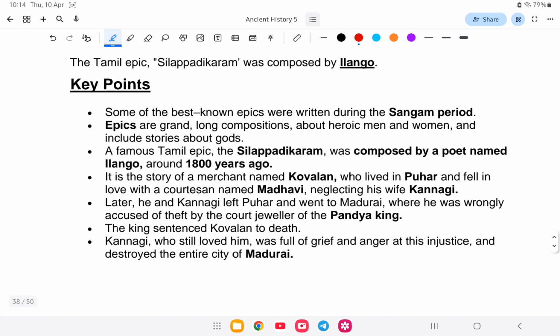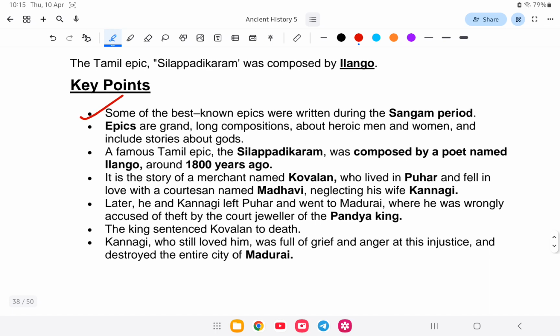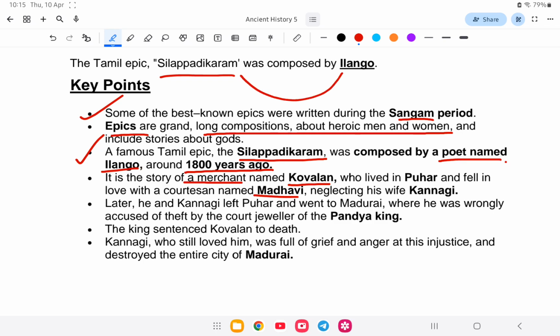Some of the best known epics were written during the Sangam period. Epics are grand, long compositions about heroics, men and women, and include stories about gods. The famous Tamil epic Silappatikaram was composed by a poet named Ilango around 1800 years ago. It is about the story of a merchant named Kovalan who fell in love with a courtesan named Madhavi. So Silappatikaram was written by Ilango.